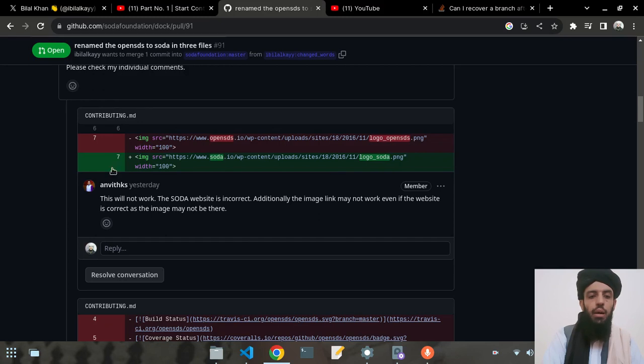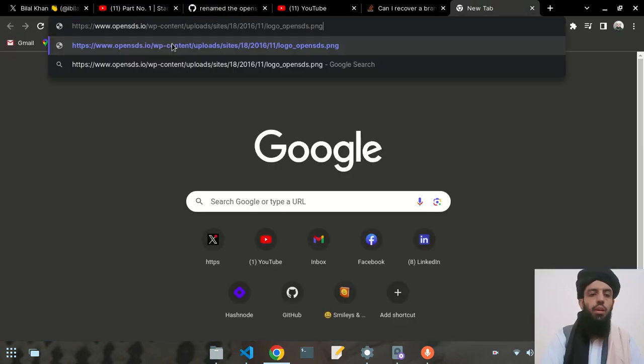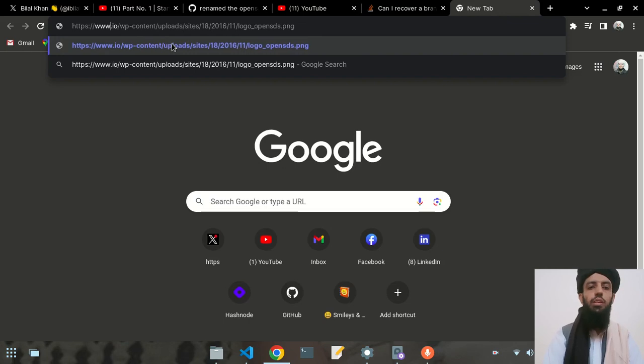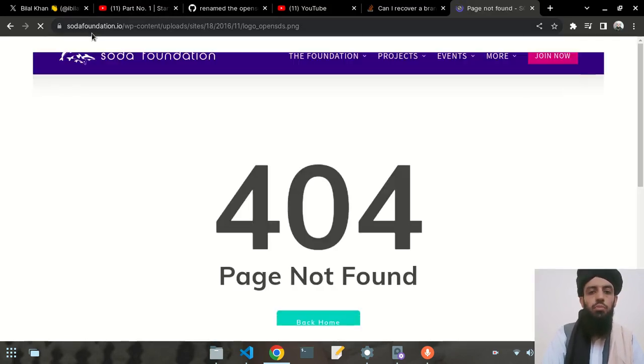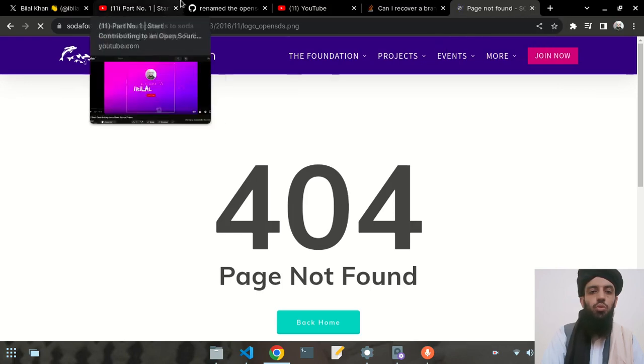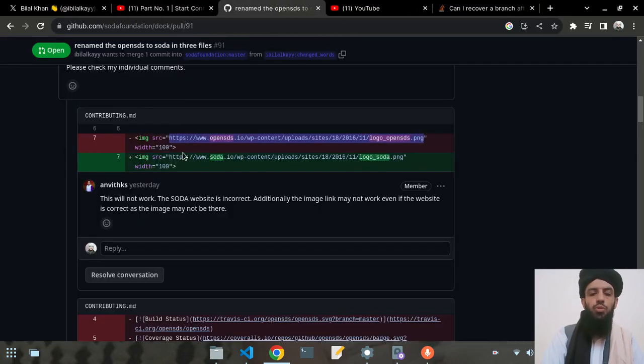Let me just go to the contributing guide. Let's open this. Right, instead of OpenSDS, if I write Soda foundation like this, it will work, right? I think it will work because now this is a Soda foundation, but it is still not working. Don't worry, no problem, but I need to change them back to the previous condition.